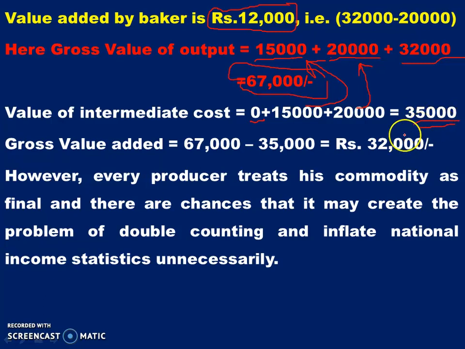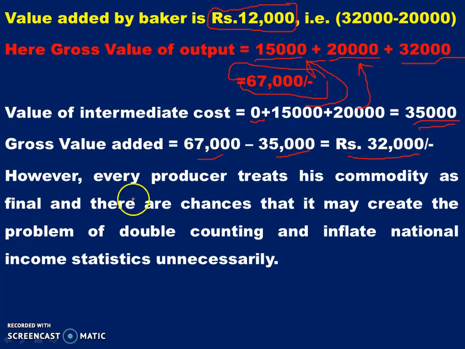When we subtract the intermediate cost from the gross value of output, then only the accounting of national income will be correct. Otherwise, it will have double counting. So then only the answer will be correct. We will be subtracting 67,000 minus 35,000, which is equal to rupees 32,000.